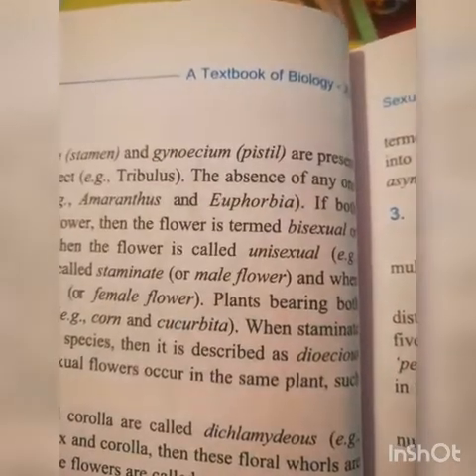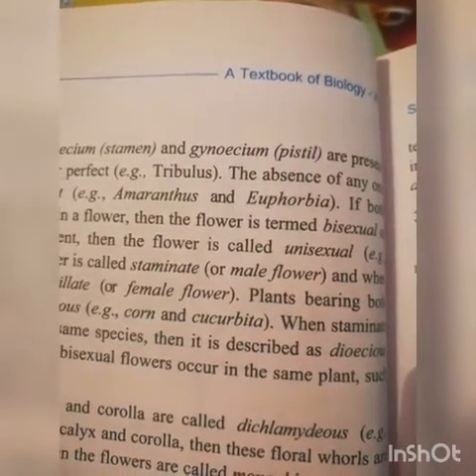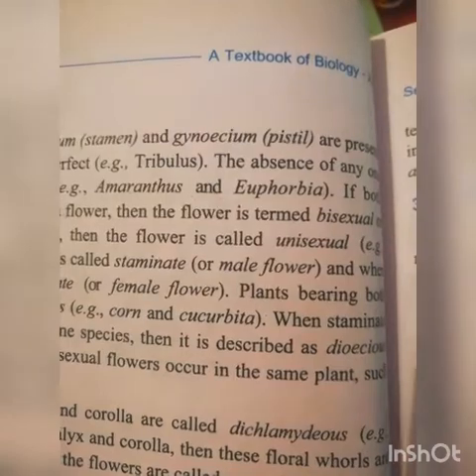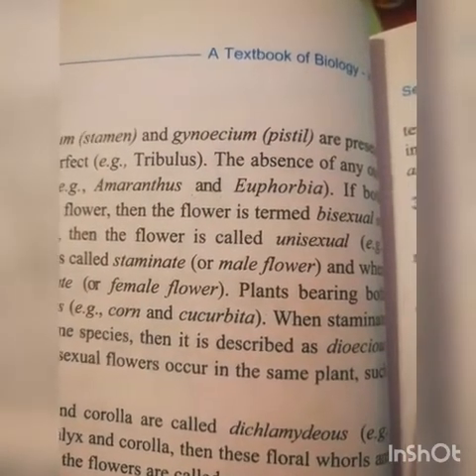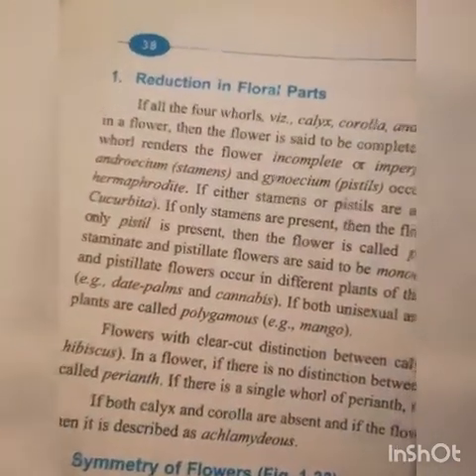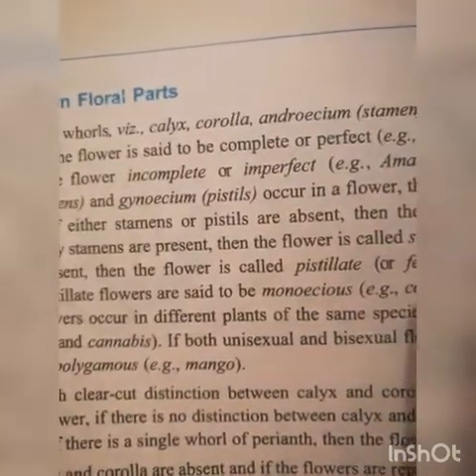Example, Tribulus. If any one of these four whorls is absent, in that case the flower is said to be incomplete. In absence of any one whorl, the flower is incomplete or imperfect.